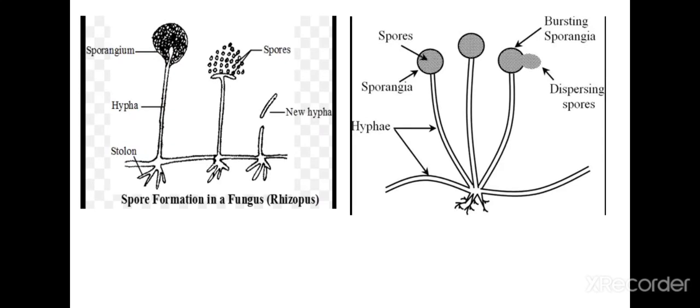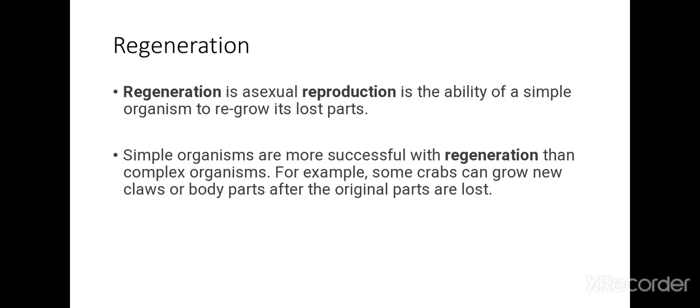Here you can see in the picture that the sporangia have spores inside them, and the time will come when they get fully mature. These sporangia burst and release or disperse spores in the air. Our next mode of asexual reproduction is regeneration. So what is regeneration? Regeneration is asexual reproduction, and it is the ability of a simple organism to regrow its lost parts.